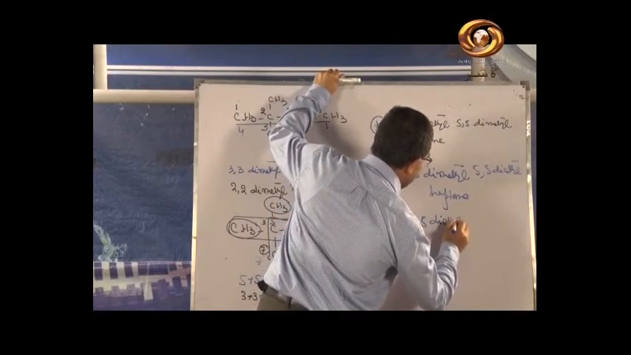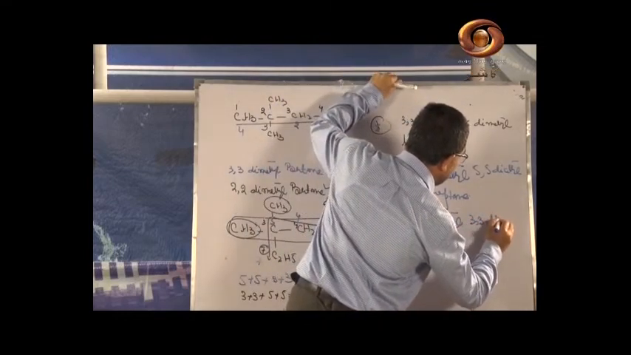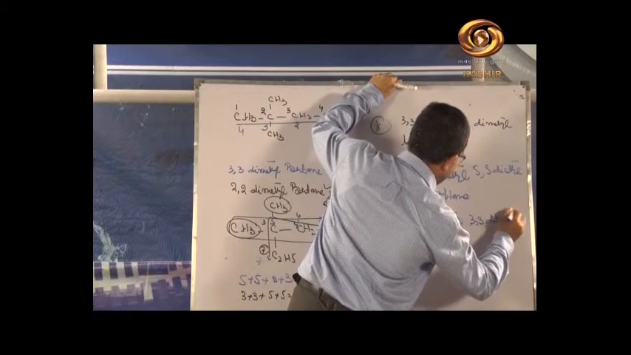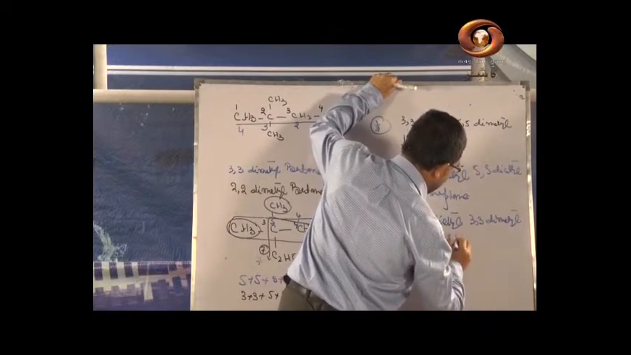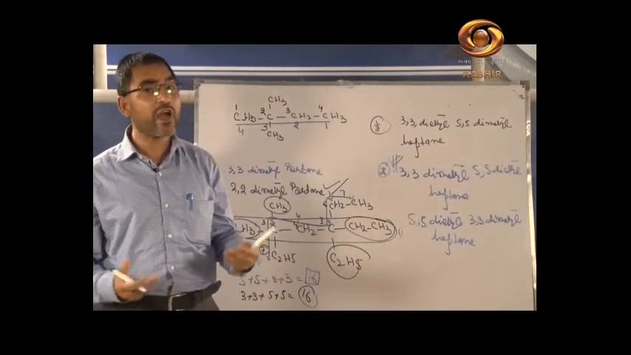5,5-diethyl, then 3,3-dimethyl heptane. Why heptane? Because the parent compound was heptane. Parent compound जो हमारे पास है वो heptane है.